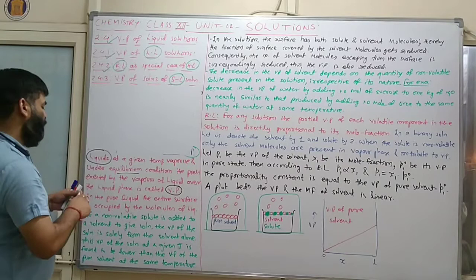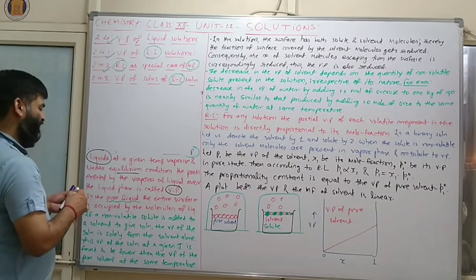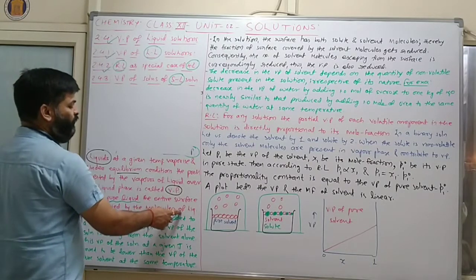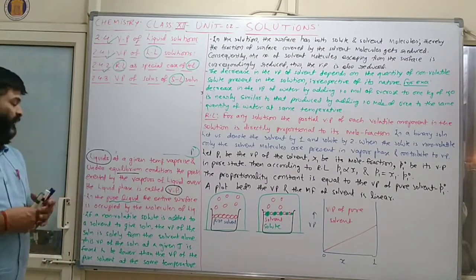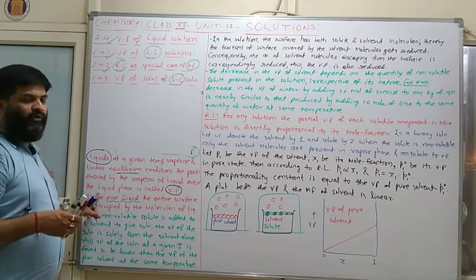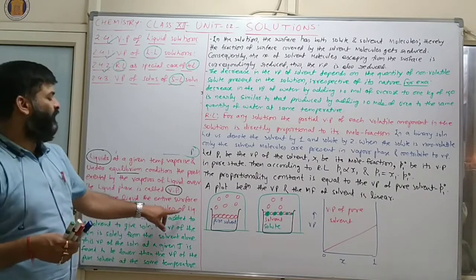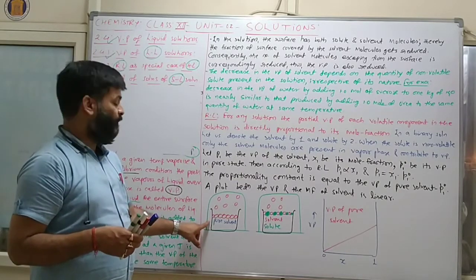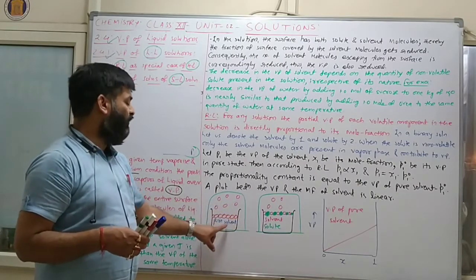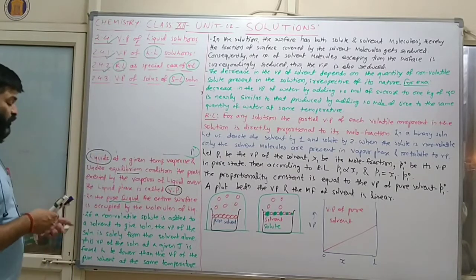Clear? In a pure liquid, the entire surface is occupied by the molecules of the liquid only. If your liquid is pure, then the entire surface is occupied by molecules of the liquid. So this is the figure. This is the pure solvent and this is a closed container. Here all material is related to the pure solvent.